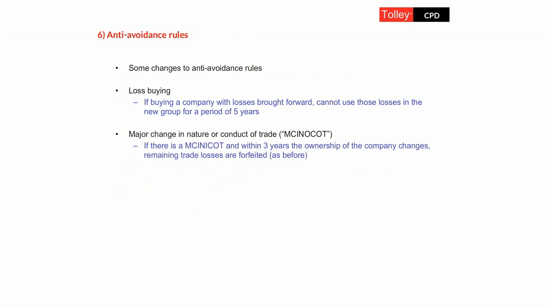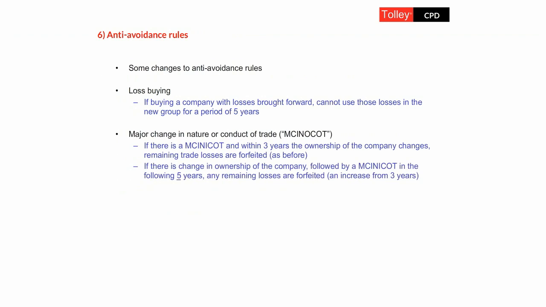And previously, if I change the trade from wholesale to retail, and I sell you my company within 3 years, then again, at the date of the change in ownership, at the later date, any remaining trading losses would be forfeited. You wouldn't be able to use those losses within that company. Now, we're still looking at a situation where I, as the current owner, have made a major change, and I then sell you the company, and we're still looking at a 3-year period. If the change of ownership happens within 3 years of a major change, then those losses get